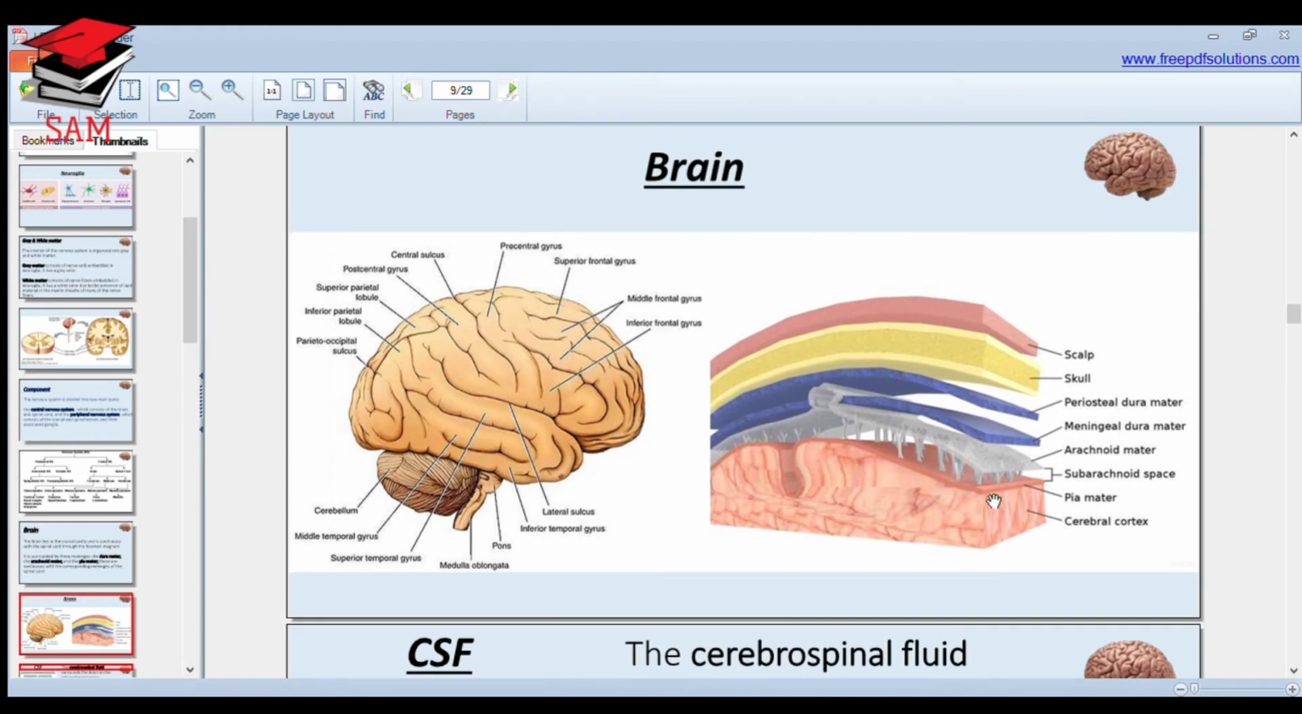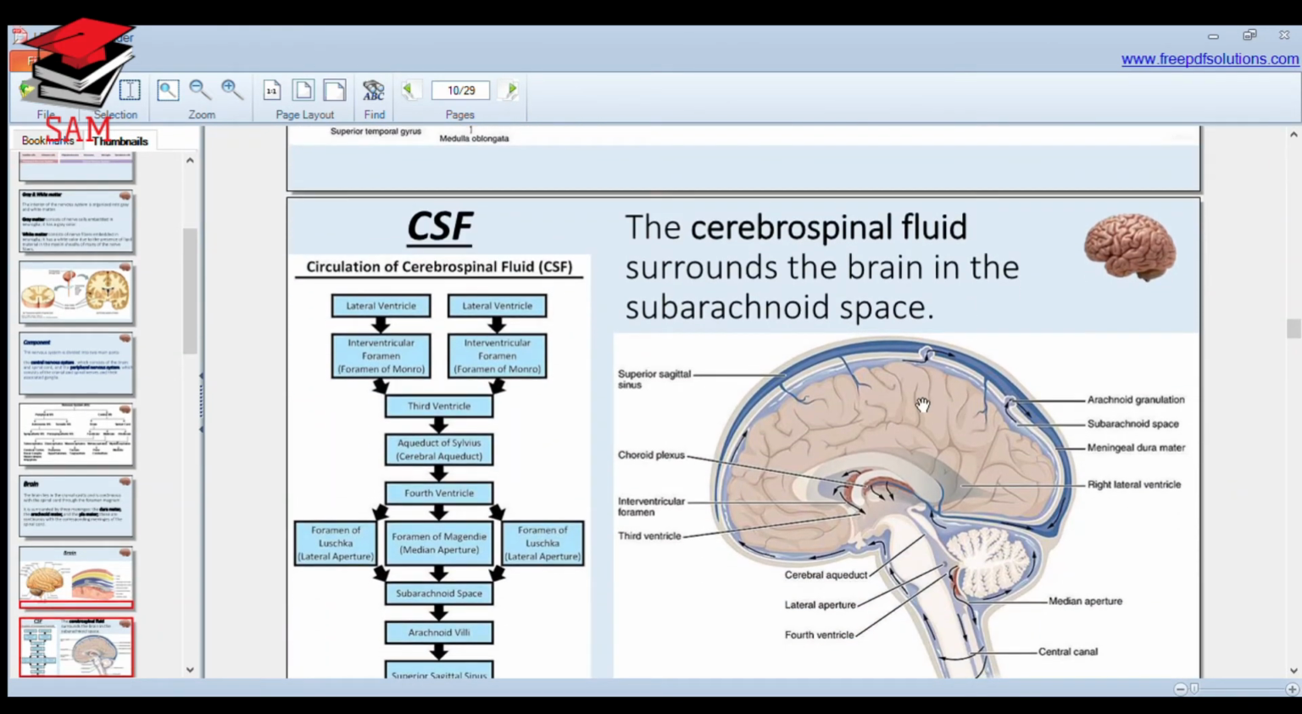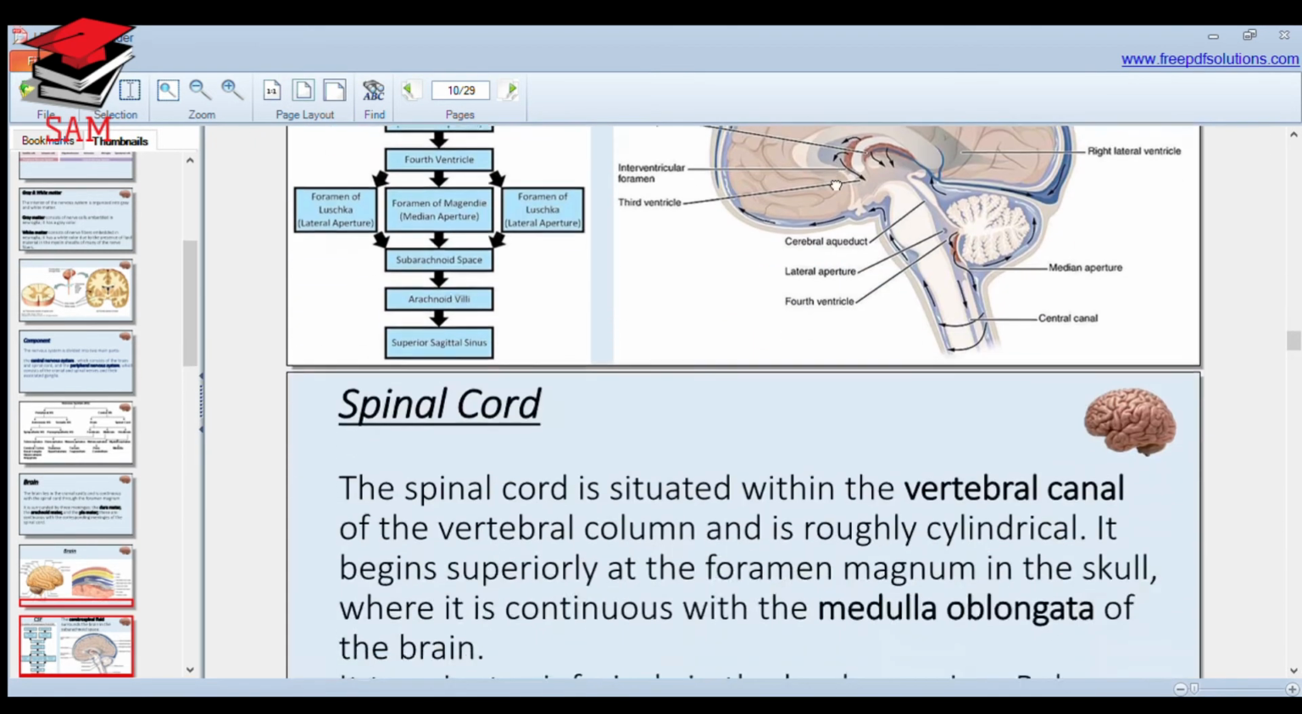These are the layers. This is the pia mater, and the space between the arachnoid mater and pia mater is the subarachnoid space. This white layer is the arachnoid mater, and the dura mater is again divided into two: meningeal dura mater and periosteal dura mater. In the subarachnoid space, between the pia and arachnoid mater, there is a fluid known as cerebrospinal fluid, which surrounds the brain.